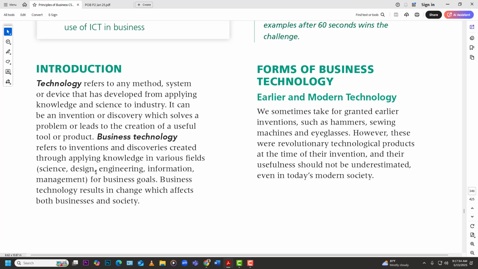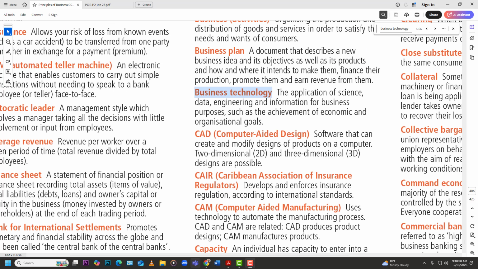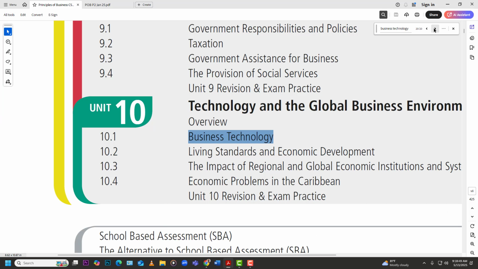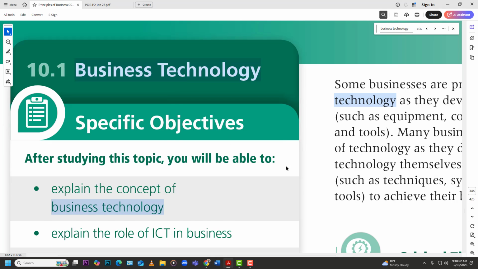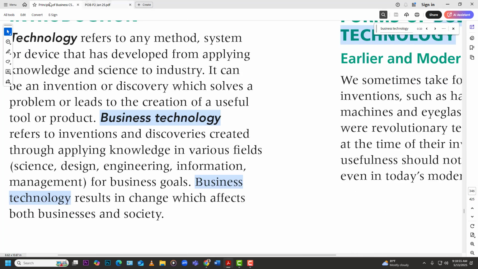So, business technology refers to inventions and discoveries created through applying knowledge in various fields, like science, design, engineering, information management, for business goals, right? So that's business technology. But if you want a more straightforward definition, you can look in the glossary of the same textbook. Business technology: the application of science, data, engineering, and information for business purposes, such as the achievement of economic and organizational goals. So, right, you can choose whichever definition works best for you, right? So, definitions, CXC to max, easy to max, just like that, and we're good to go.